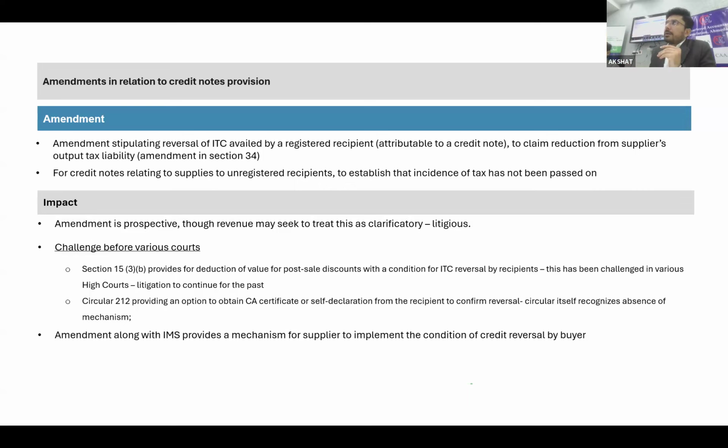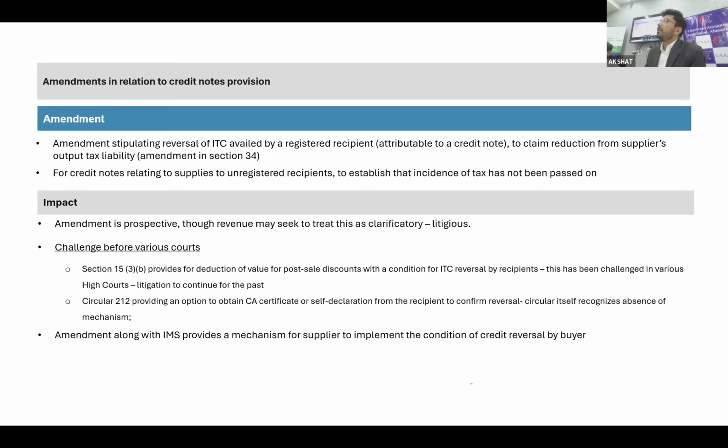Now, the input tax credit reduction language has been worded under 15.3b, but that is only for the post-sale discount. What about the other cases? There they have mentioned that unjust enrichment should not be there. That is what has been written. So there is an interpretation issue as well.